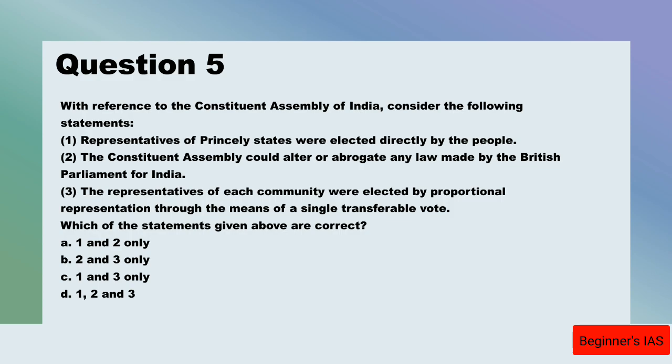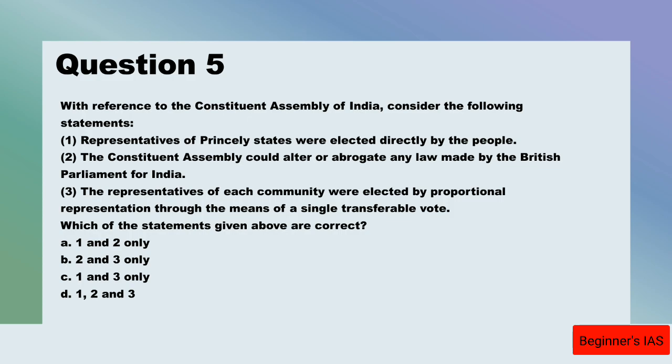With reference to the Constituent Assembly of India, consider the following statements. Statement number 1. The representatives of princely states were elected directly by the people. Kindly note down the word directly. Statement number 2. The Constituent Assembly could alter or abrogate any laws made by the British Parliament for India. Statement 3. The representatives of each community were elected by proportional representation by means of single transferable vote. Here we have to identify the correct statements.